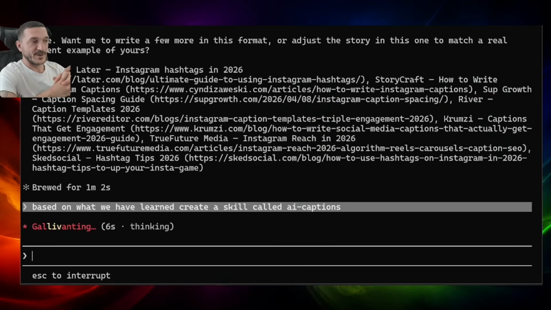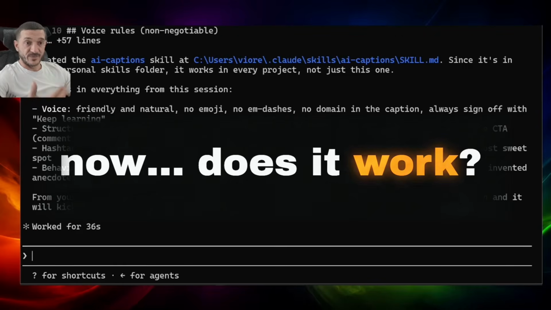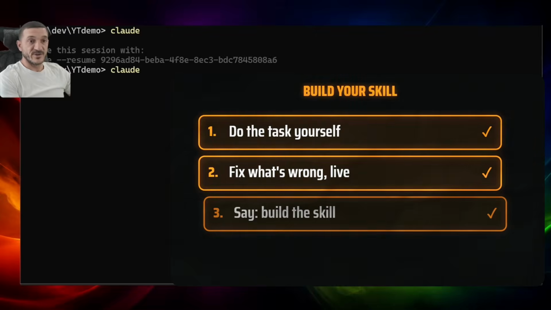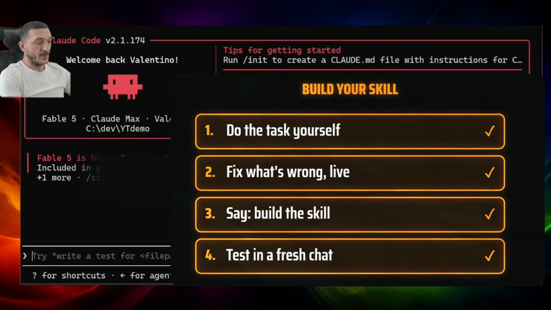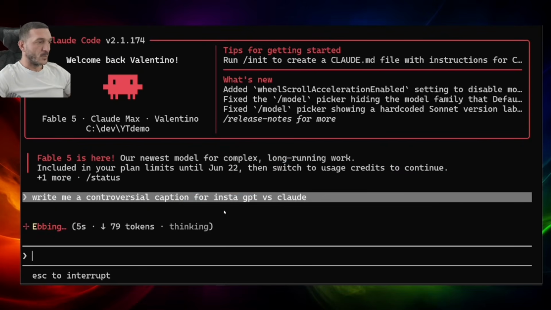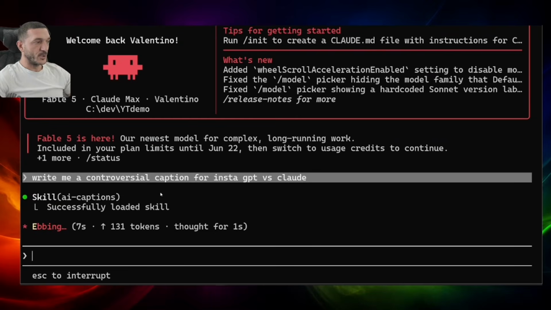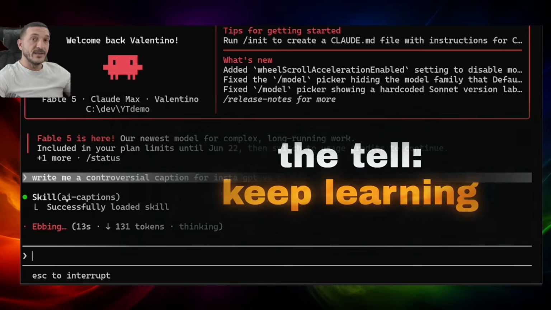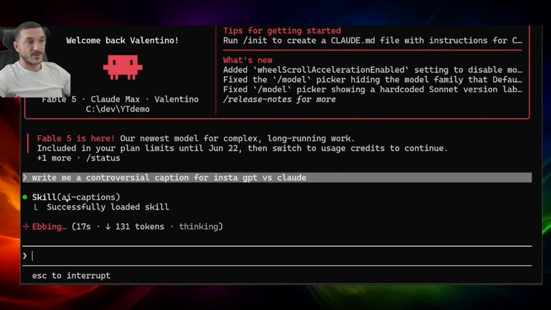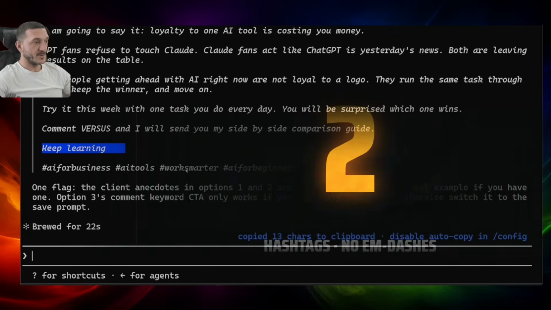This is very good because we already asked it to do some research. So how are we actually checking if that works? We're gonna close this session and we're gonna open a new session. This is completely new. And I say, 5-minute controversial caption for Insta. And now you should see it load the skill, AI captions. See? And now at the end, it should say keep learning. If it doesn't say keep learning, that means the skill is not up to date. It says keep learning.